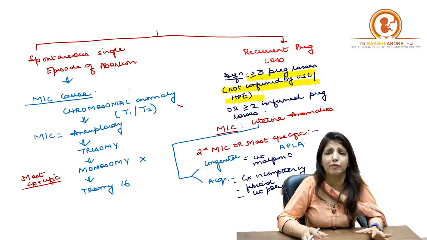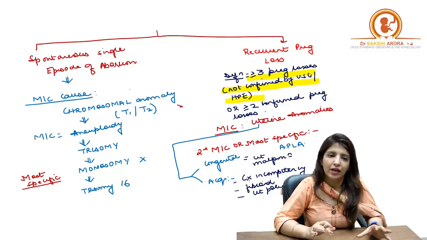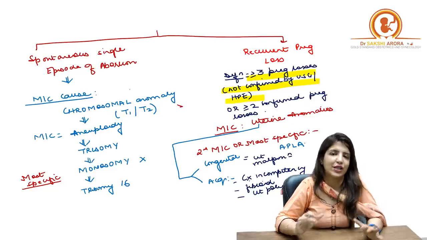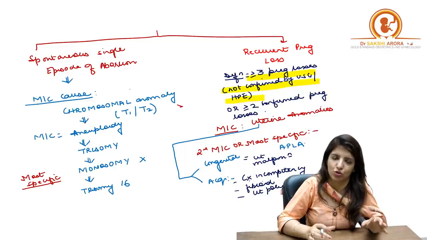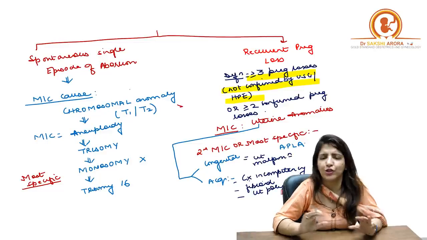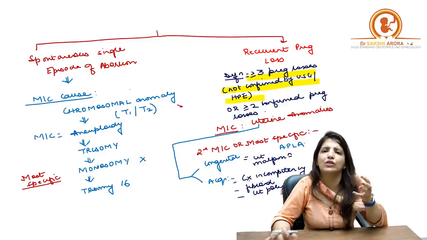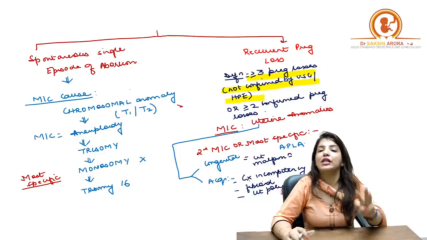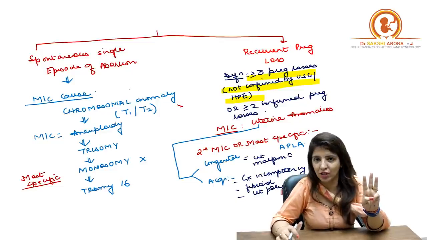So suppose there is a pregnant female who says that, I did not have my periods for 6 weeks or 8 weeks. I did a urine pregnancy test. Urine pregnancy test was positive, but all of a sudden bleeding started. Right? I did not get any ultrasound done and no histopathological examination of the passage of clots was done. So in that case, you need 3 or more than 3 losses to call it as recurrent pregnancy loss.